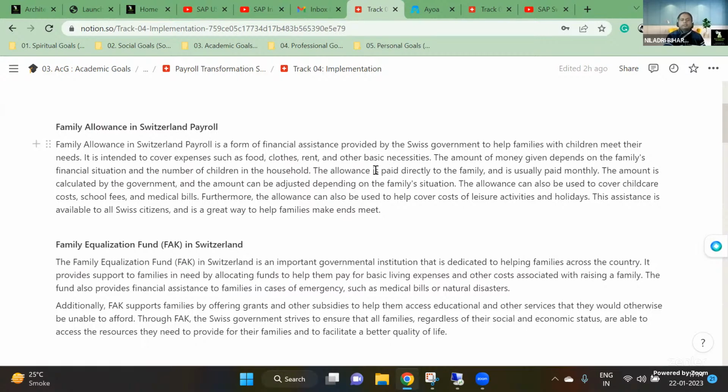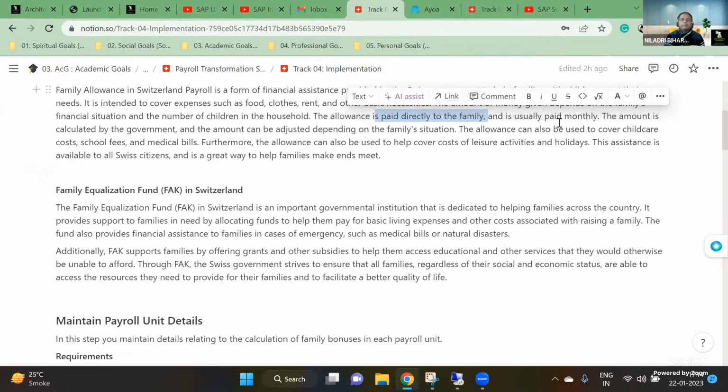It is directly paid to the family and usually paid monthly. That is the usual cycle. The amount is calculated using a formula by the government, and it can be adjusted depending upon the different families' situations.